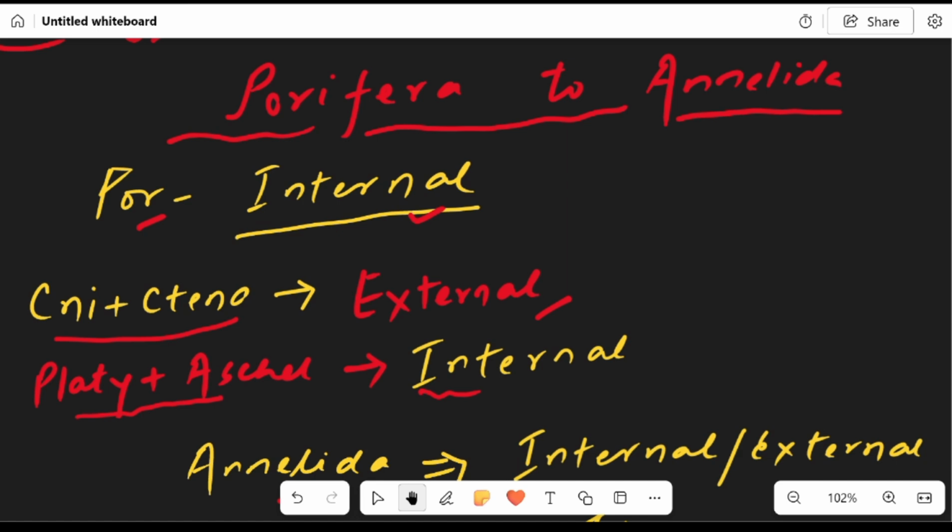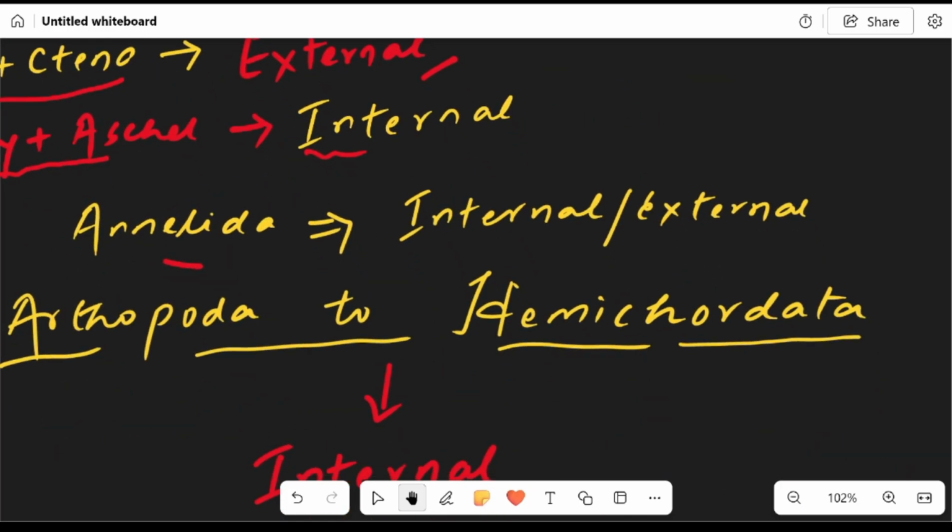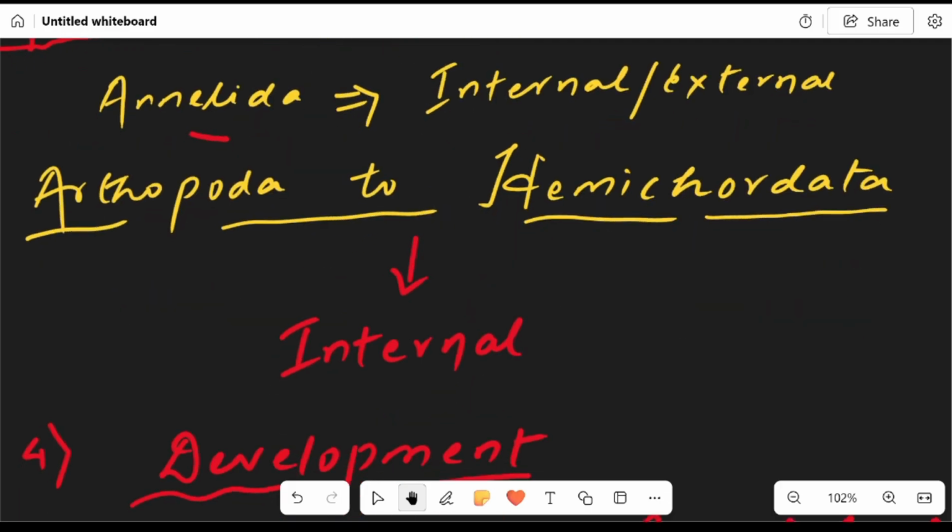So Porifera to Annelida, Porifera internal. Cnidaria and Ctenophora external. Platyhelminthes and Aschelminthes, the parasites, internal. Then Annelida internal as well as external. Arthropoda to Hemichordata, it's only internal.